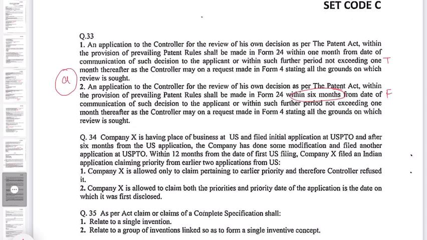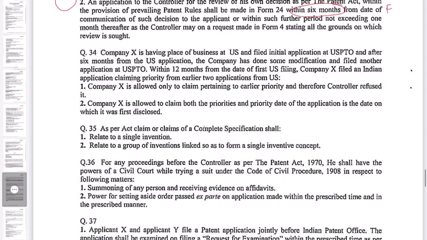Question number 34. Company X is having place of business at US and filed initial application at USPTO, and after 6 months from the US application, the company has done some modification and filed another application at USPTO. Within 12 months from the date of first US filing, Company X filed an Indian application claiming priority from earlier two applications from US. Statement 1: Company X is allowed only to claim pertaining to earlier priority and therefore controller refused it. Statement 2: Company X is allowed to claim both the priorities, and the priority date of the application is the date on which it was first disclosed.